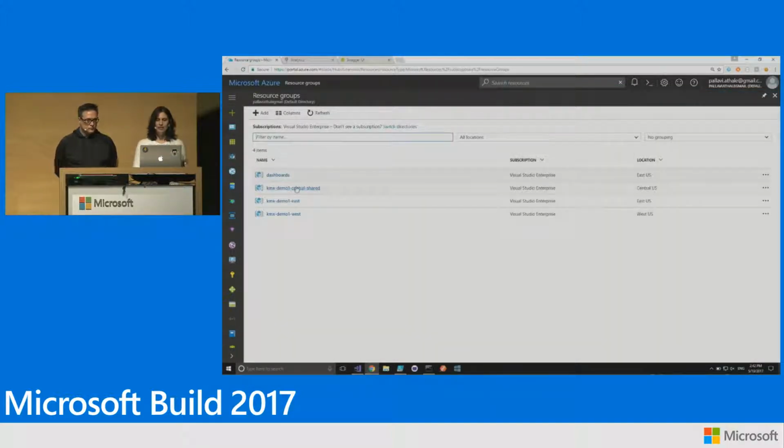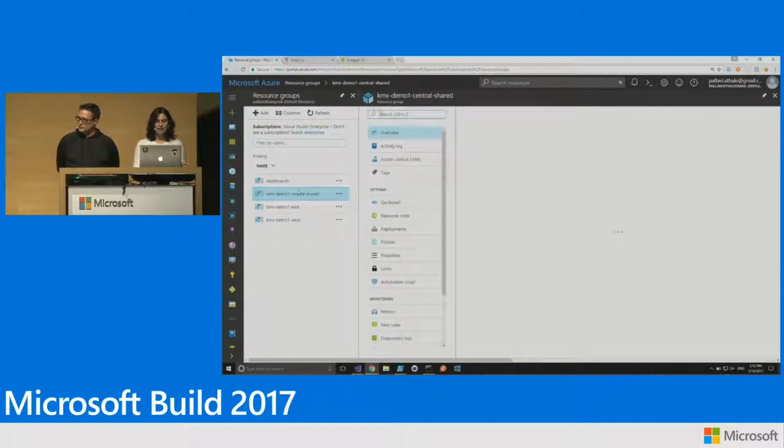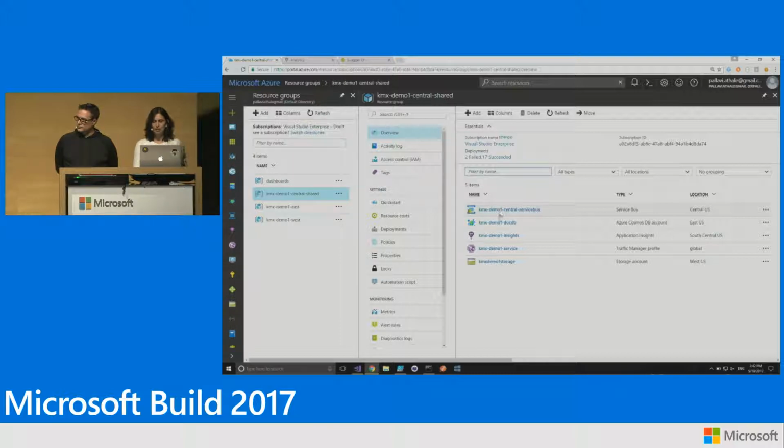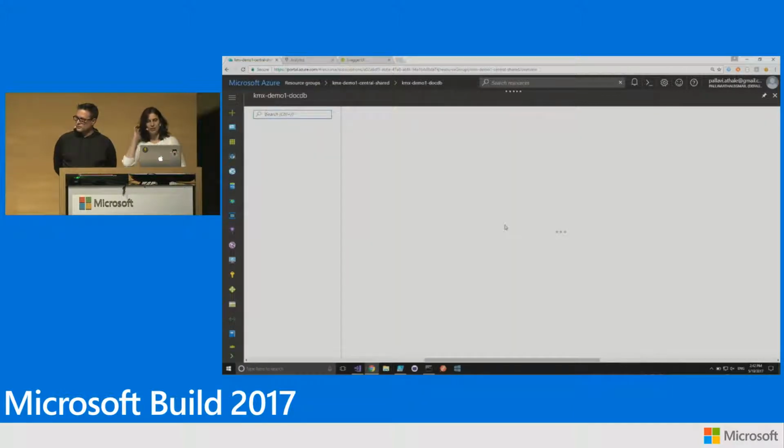So as you can see here, three resources in the central. And this is the shared resource. This is where I have my service bus, my app insights, and my document DB. Now let's take a look at document DB.